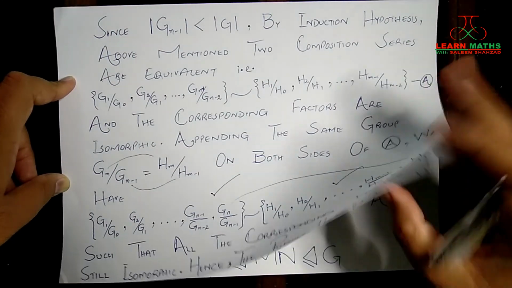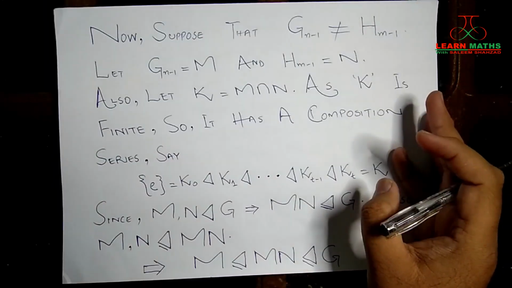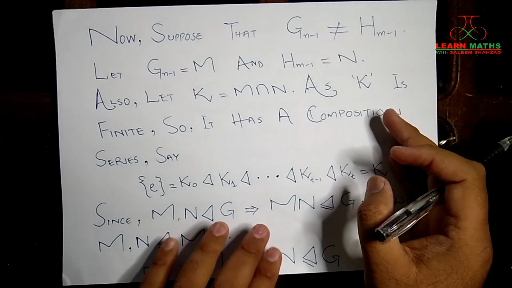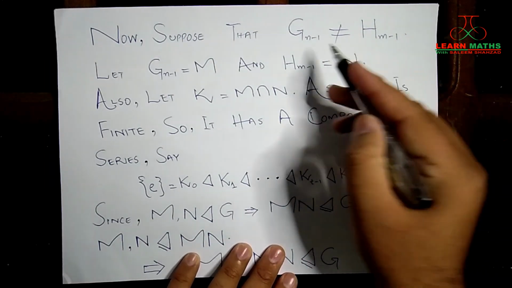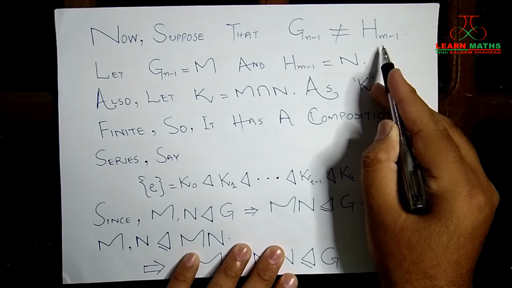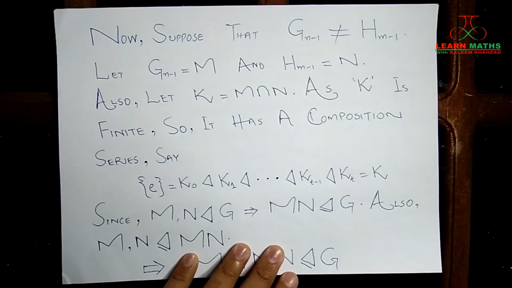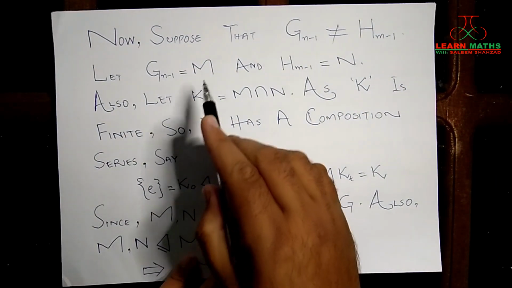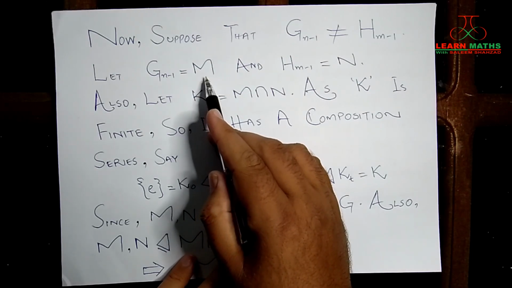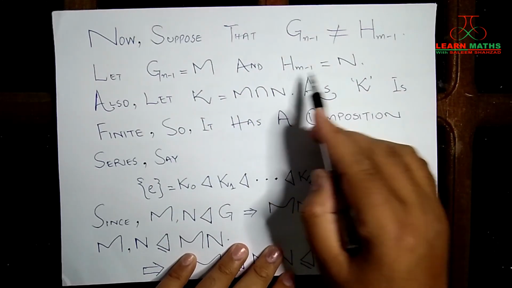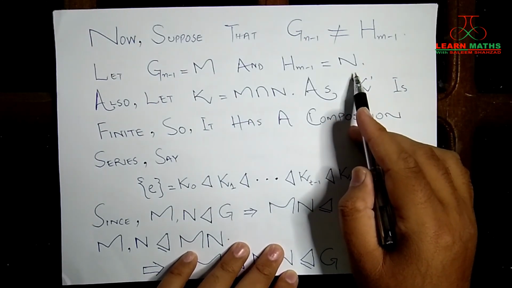So now we move on to our next part, where we are going to suppose that Gn minus 1 and Hm minus 1 are not equal, right? So let's suppose that Gn minus 1 is M and Hm minus 1 is N, right?